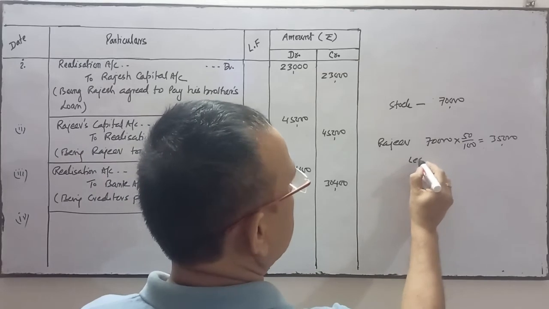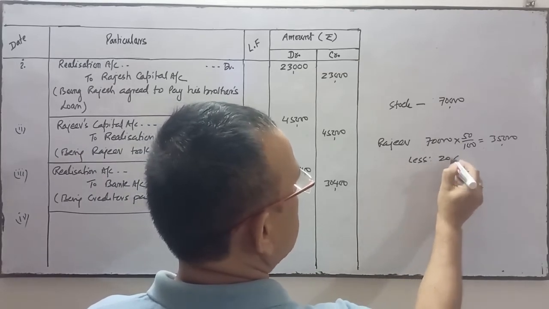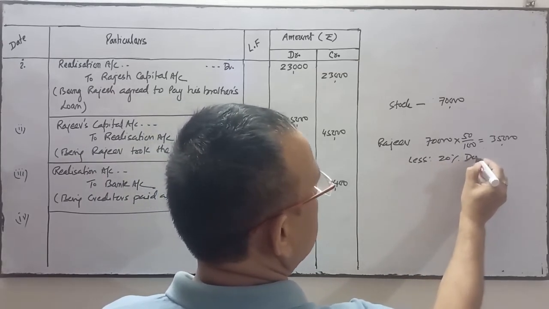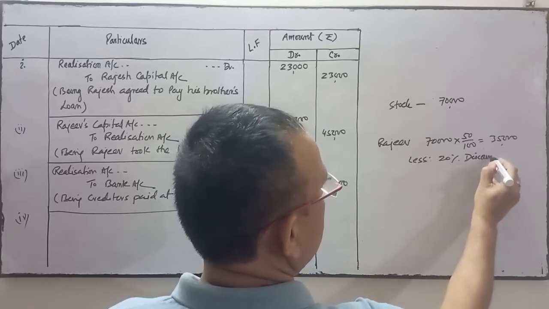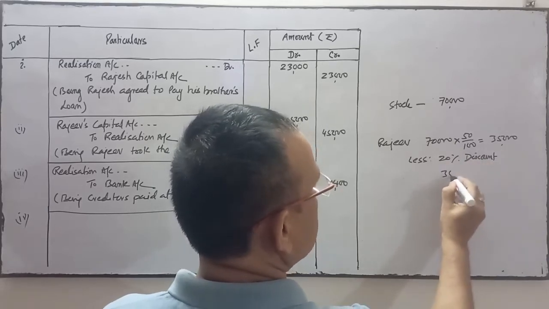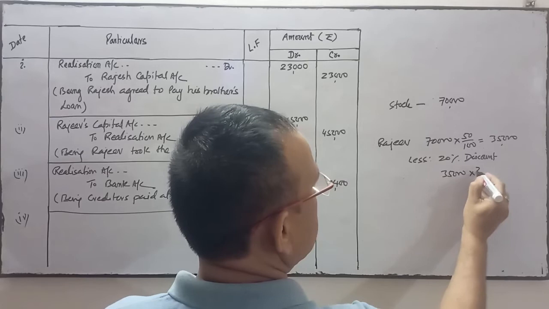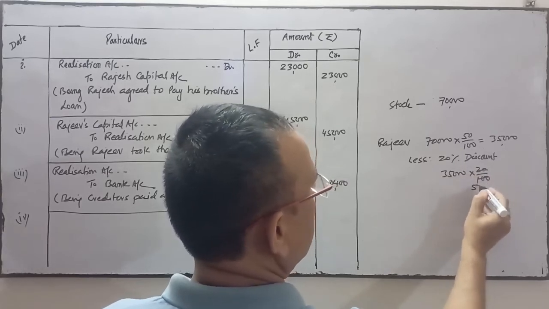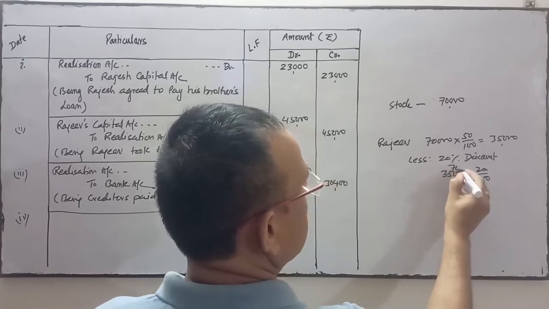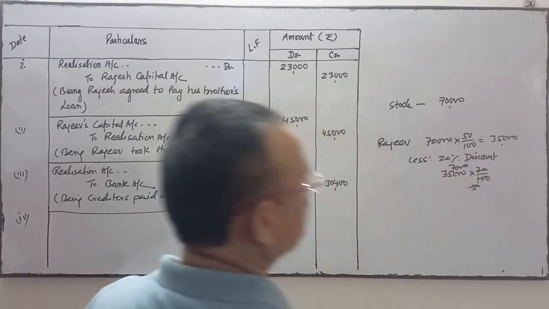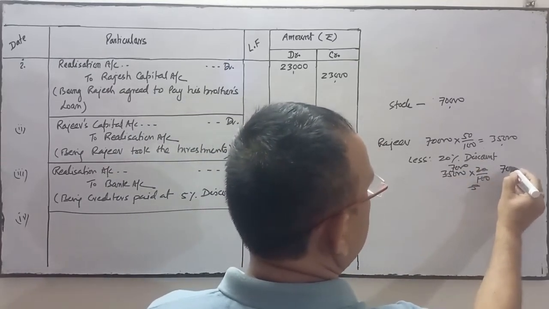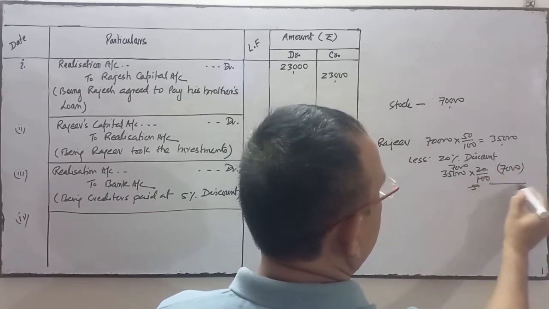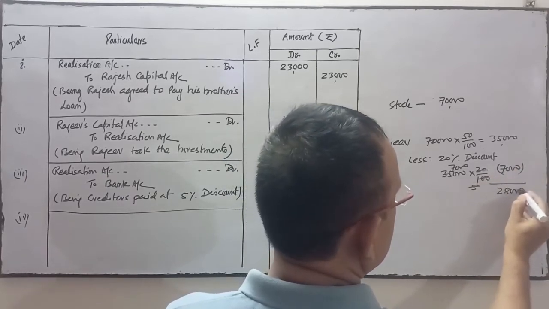So deduct the 20% discount. 20% of 35,000 is 7,000. So deduct the 7,000 from 35,000, it means it is 28,000.